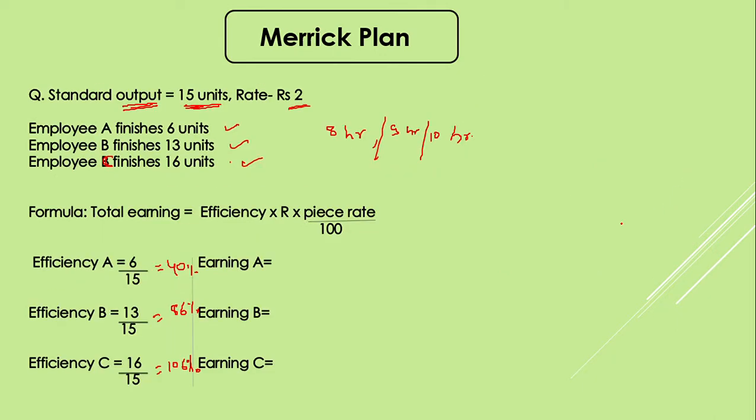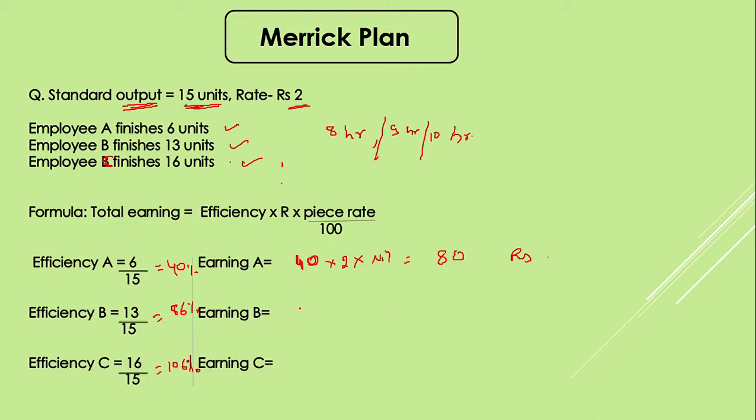Now while calculating the earnings of the employee, here we are getting efficiency of 40. Just make sure that we should not use the percentage while calculating; we have to just use the efficiency number. So it will be 40 into piece rate 2 into null, as there is no bonus to be given to this employee. So the result is 80, rupees maybe, we can say.